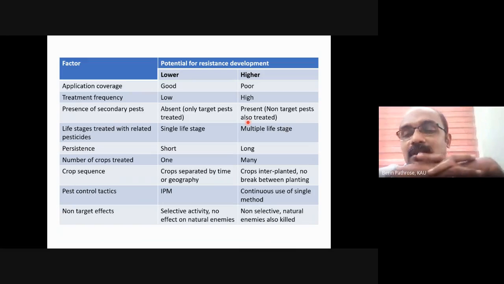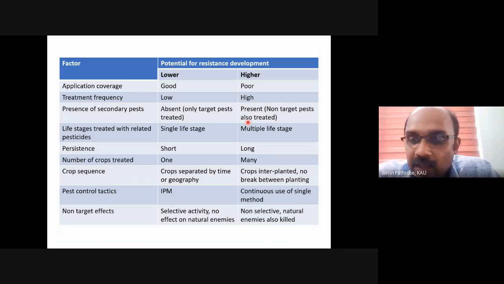I'll take a simple field example. What we have observed is not with a pesticide, this is with a pheromone. Cuelure is meant for managing which insect? Bactrocera cucurbitae. So we were using Cuelure for managing Bactrocera cucurbitae for long, but for the last 4 or 5 years, we are experiencing some failure or a low level of success with Cuelure. Farmers were complaining that even if we are keeping a Cuelure trap in the field, bitter gourd or snake gourd field, they are getting fruit fly insects.